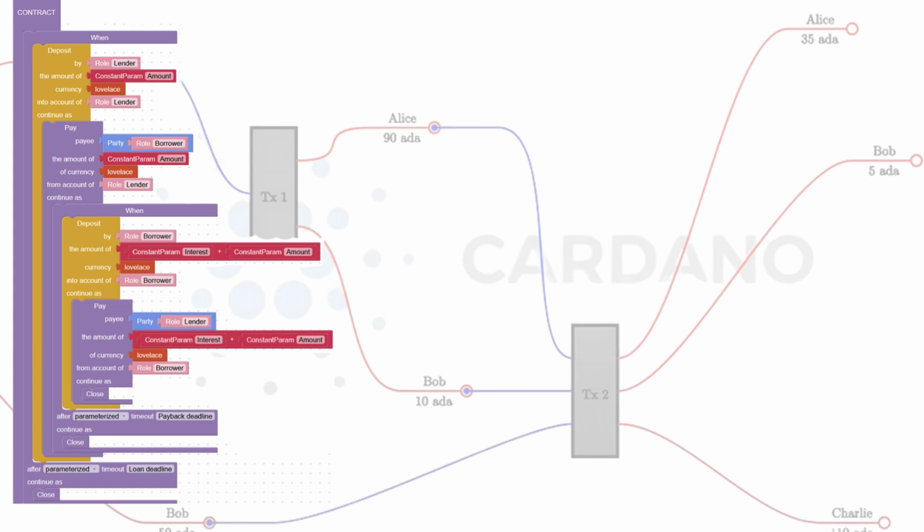As an example, let us consider a convertible bond. What we are trying to achieve is an ADA time deposit that returns more than the initial investment. If certain conditions are met at the end of the holding period, for example, the asset price of our native protocol token has fallen below a NOK in price, the investor would receive the token instead of ADA.